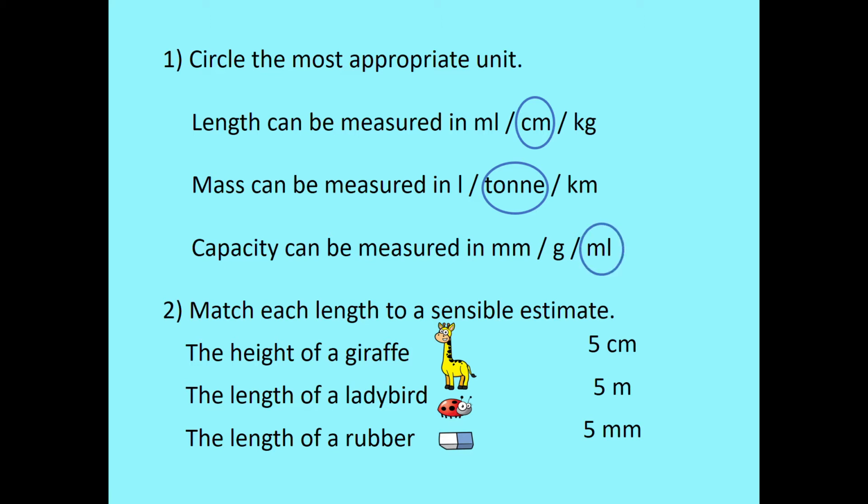Okay. Match each length to a sensible estimate. The height of the giraffe, well, the giraffe's the biggest one of these, so we need to be thinking about which one of those is worth the most. So it's a centimetre, a metre, or a millimetre. Which one's worth the most? The most is the metre. So the length of the ladybird. The ladybird's the smallest of the three, so which one of those measures the smallest amount? Millimetres are worth less, and centimetres in the middle.